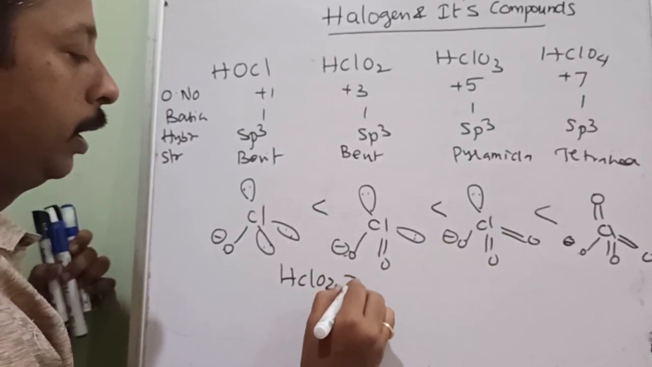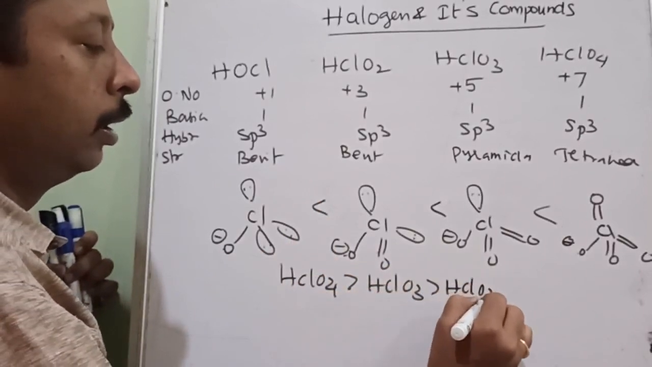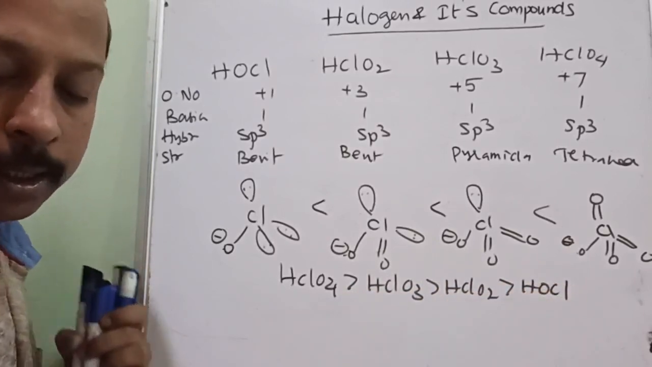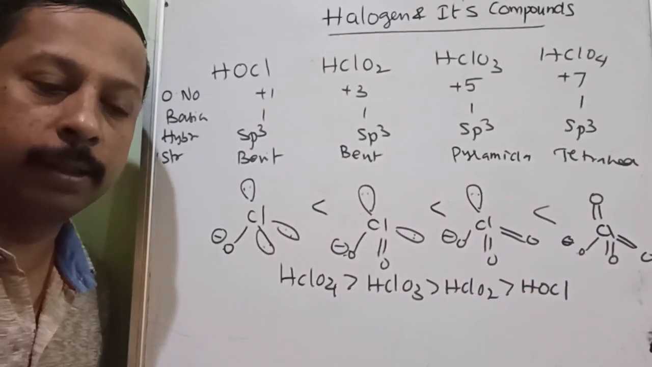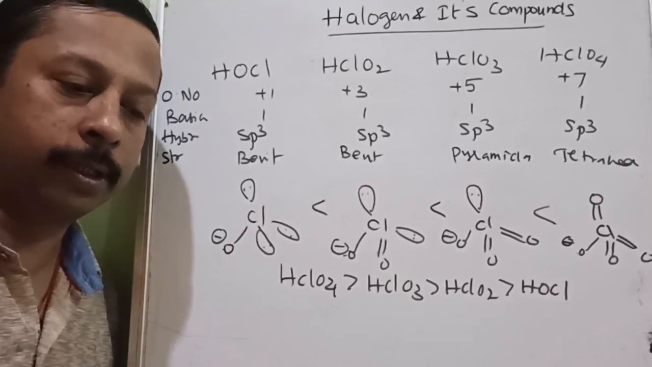Decreasing order will be HClO4 greater than HClO3 greater than HClO2 greater than HOCl. This is the decreasing order of acidic strength. Is it understood? So these are the 5 different model questions.